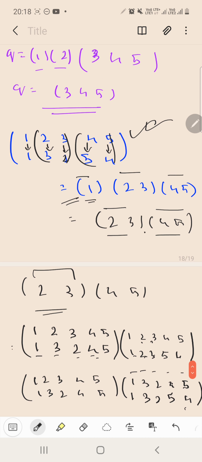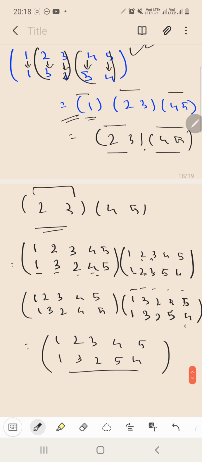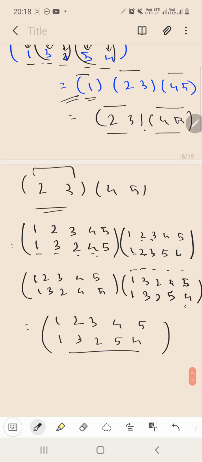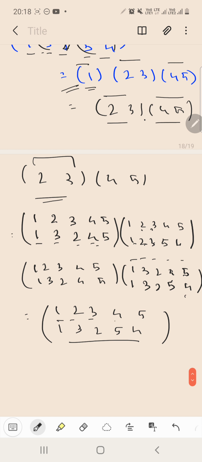Okay, oh no, it's correct. Oh sorry, it was my mistake. It is correct. See, 1 3 2 5 4 and 1 3 2 5 4. Okay, it's correct. So this is the permutation we have.